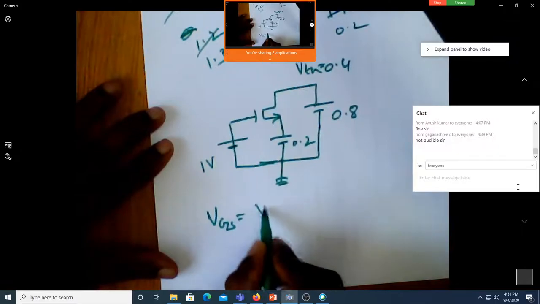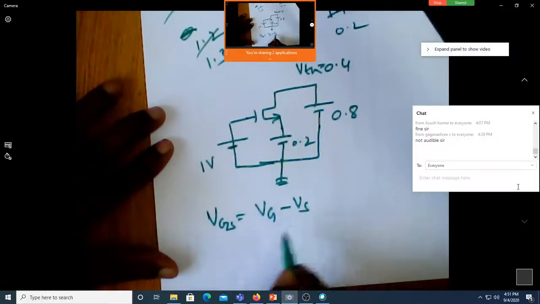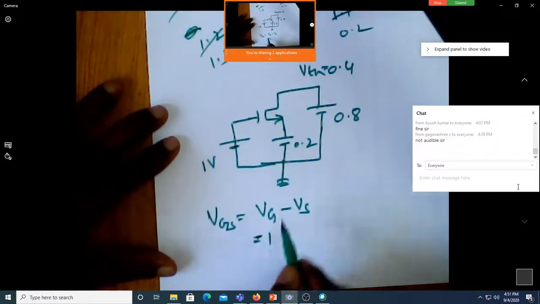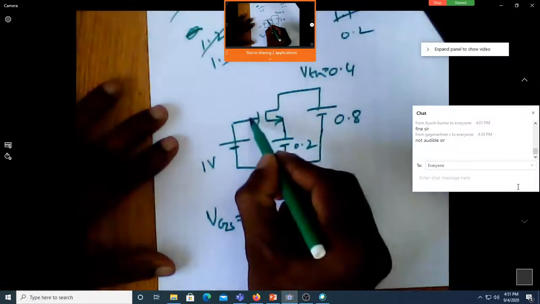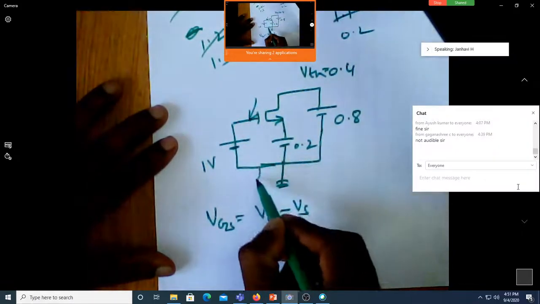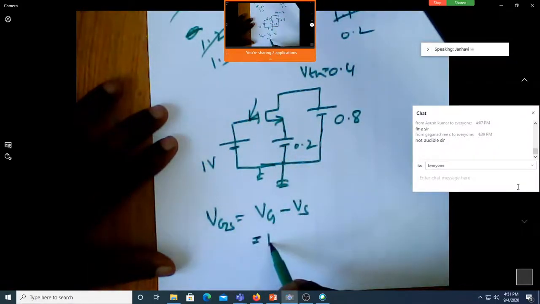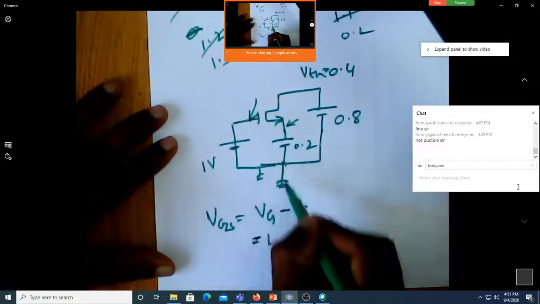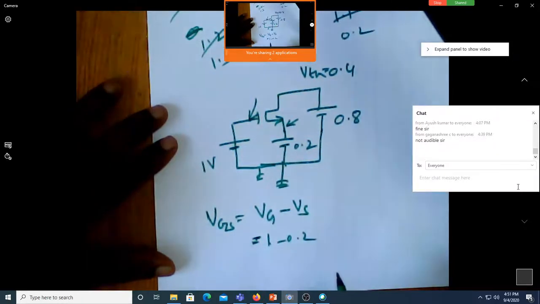VGS is nothing but VG minus VS. What is VG now? Is it 1 volt? When I say VG, it is voltage at gate with respect to ground. Is it 1 volt? Next, VS is voltage at source with respect to ground. Is it 0.2? Is it 0.8 now? Tell me now.